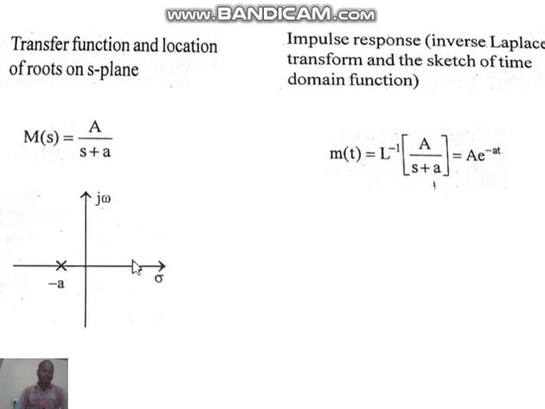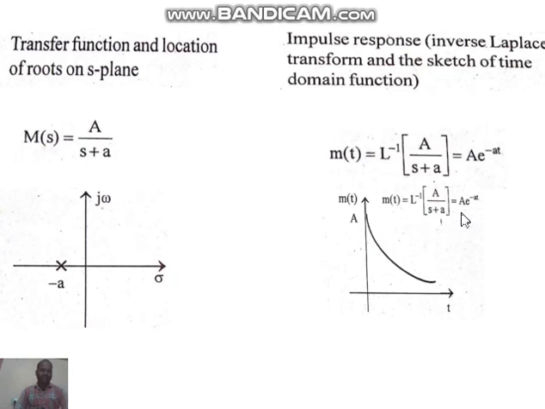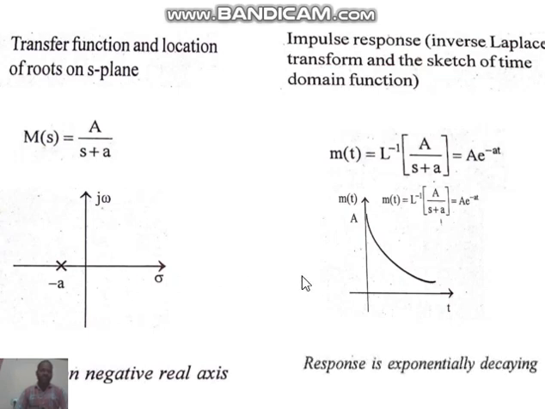So this is the S domain graph. S is equal to minus a, so that is one pole in S domain, and I want to draw the output waveform for m of t is equal to a into e power minus at. A into e power minus at is nothing but exponentially decreasing. So this is the graph for a into e power minus at. Therefore, the roots are on the imaginary axis in S plane and the response is exponentially decaying. So this is the first case, S domain, and this is time domain.